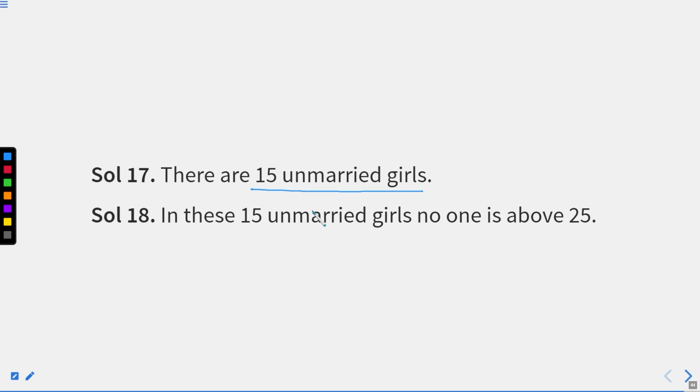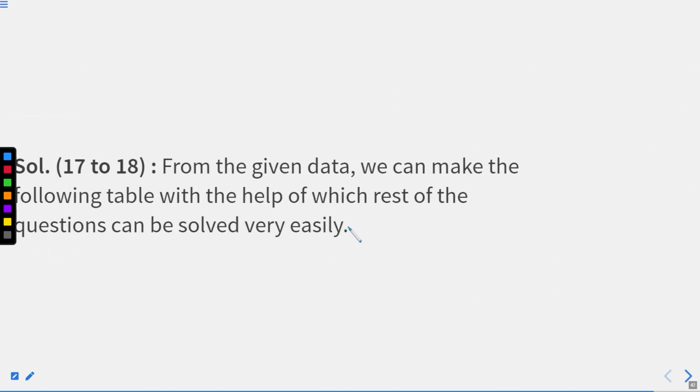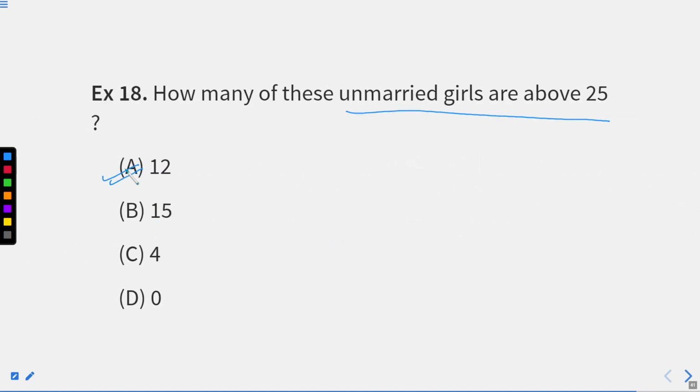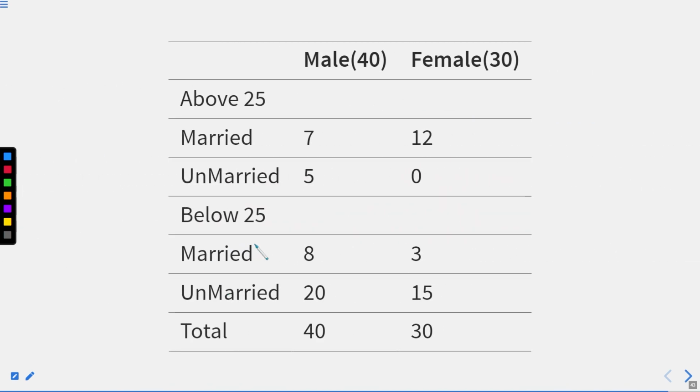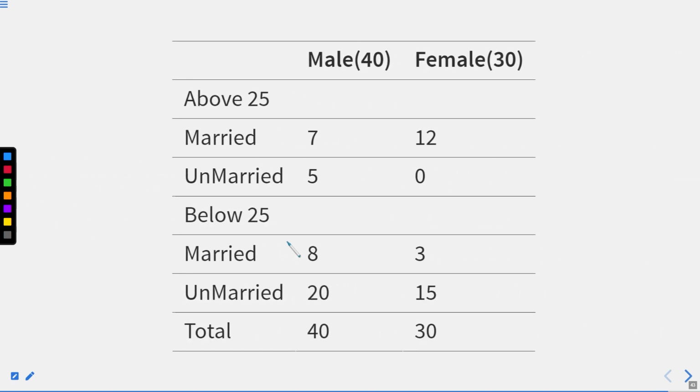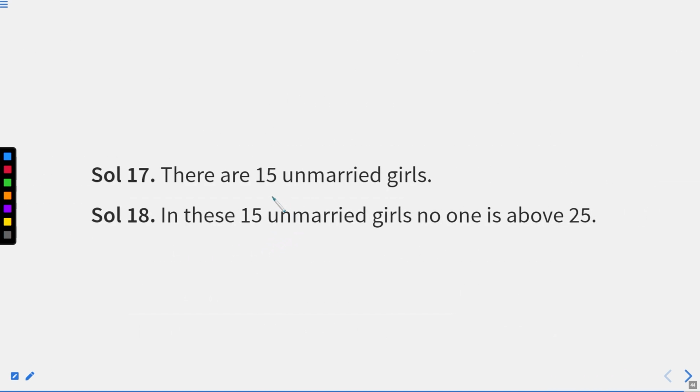15 unmarried girls, those are above 25. I think I have marked the wrong part by mistake, so this will not be the answer. 15 will be the answer because they are talking about unmarried above 25. Right? I hope this part is clear to you all. Now, question number 17 and 18 is clear to you.